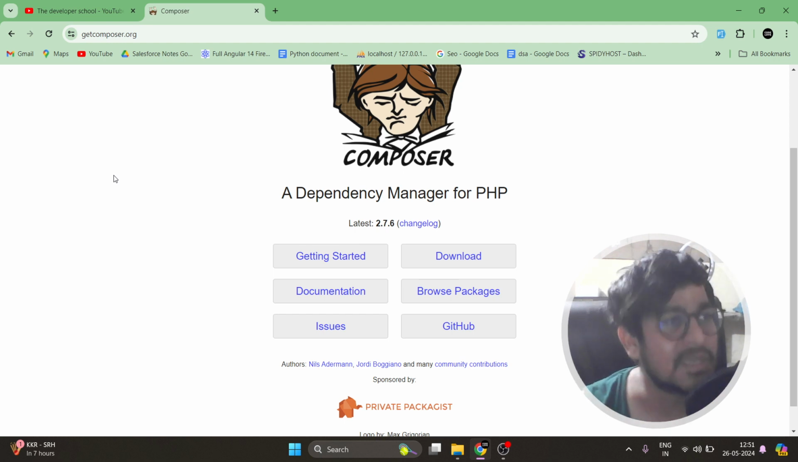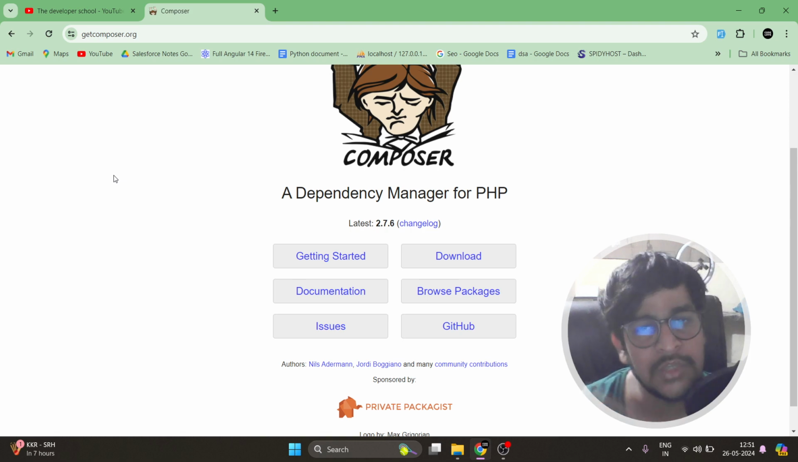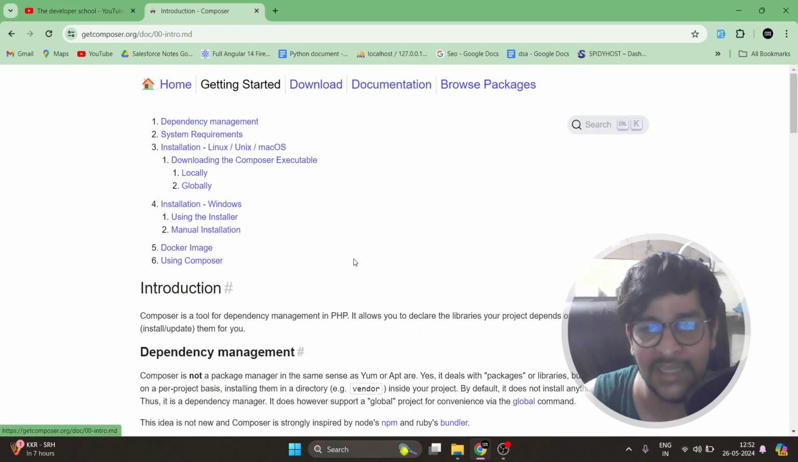So if you are working with CodeIgniter, Symfony and others, you can directly use Composer there as well. So this is not only about Laravel, this is about PHP. Let's start with getting started over there.